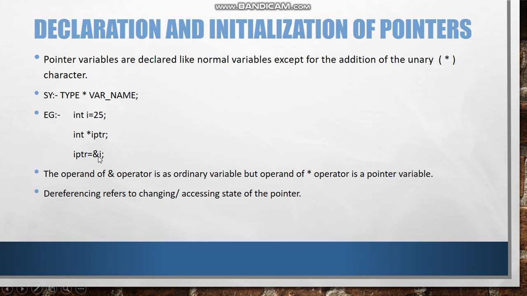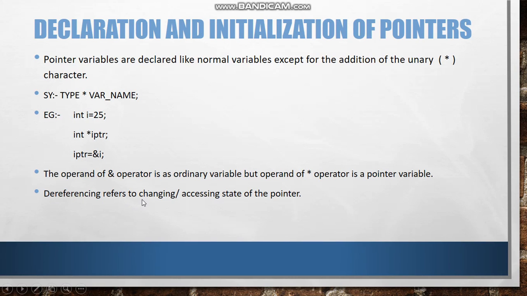This will store the address of the normal variable I into the pointer variable. The operand of the ampersand operator is an ordinary variable, but the operand of the asterisk operator is a pointer variable. So this is a pointer variable and this is a normal or ordinary variable.